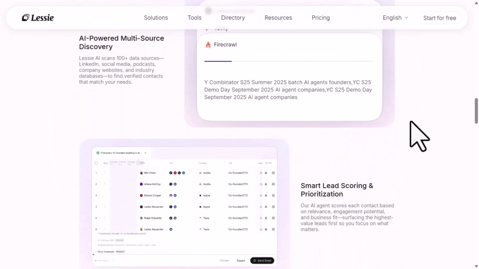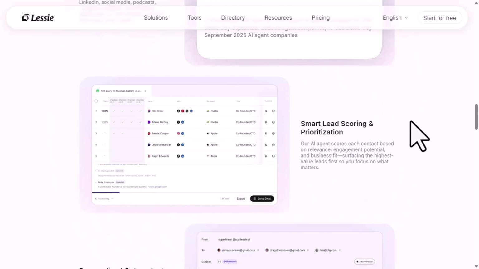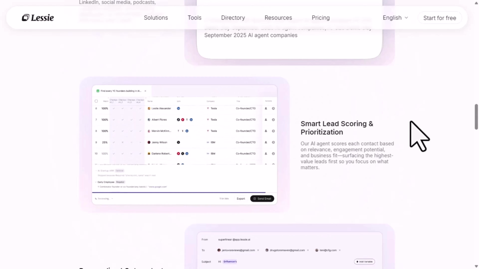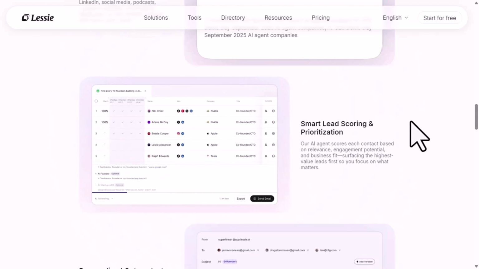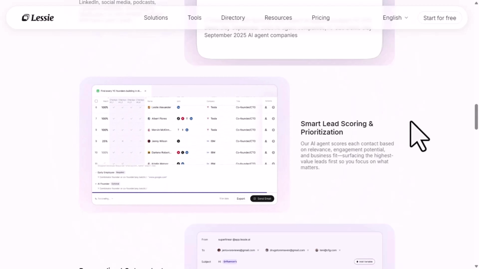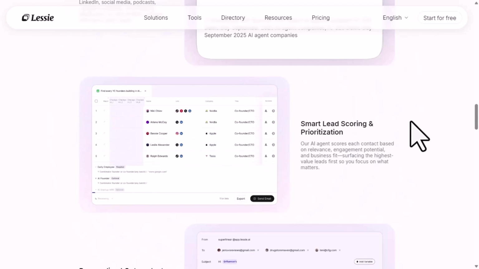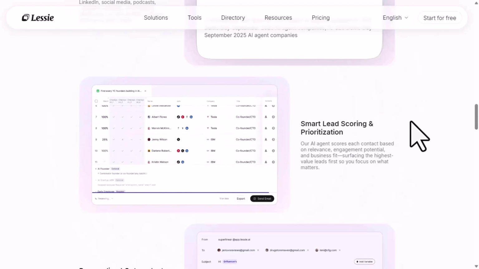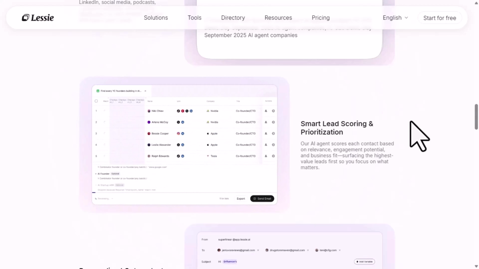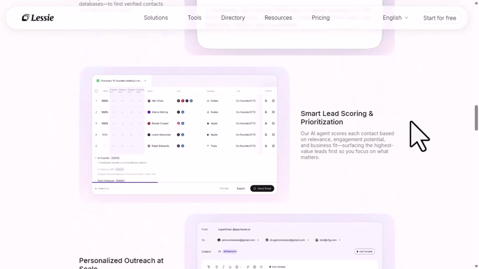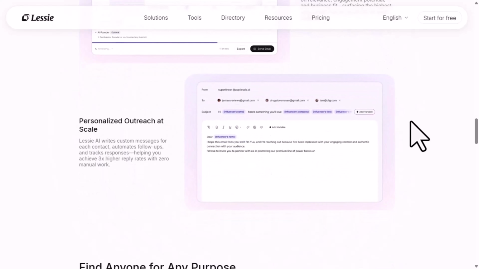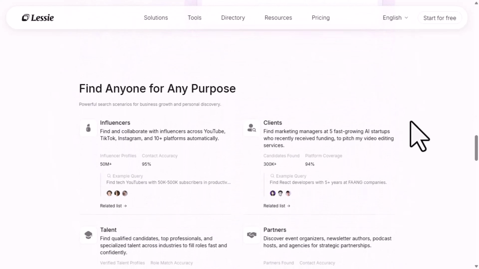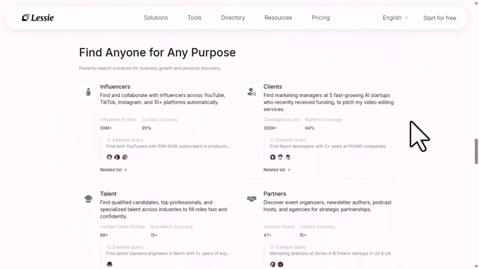That is where Lessie starts to feel different from ordinary search tools. The first big advantage is that it understands intent. You can search for people based on a richer description of who they are and why they matter. That means the process feels less like database management and more like briefing an intelligent assistant. Instead of spending your energy translating your thoughts into filters, you spend your energy defining what actually matters. That alone is a major improvement for anyone doing high-value outreach or research.